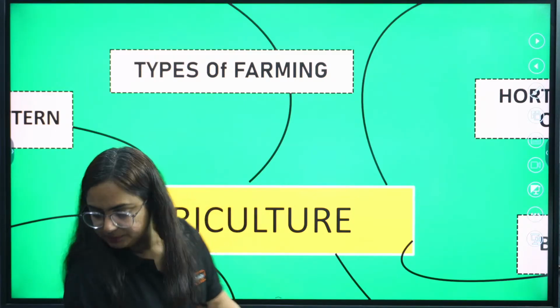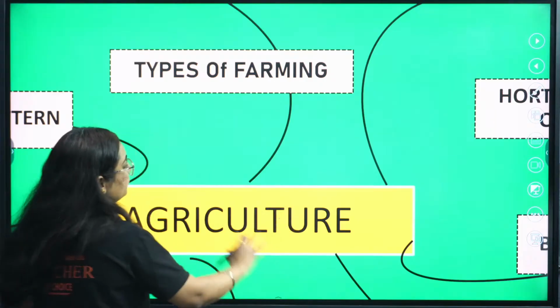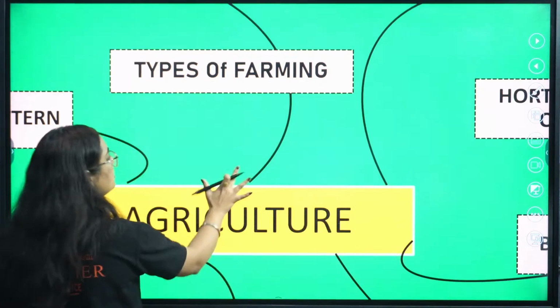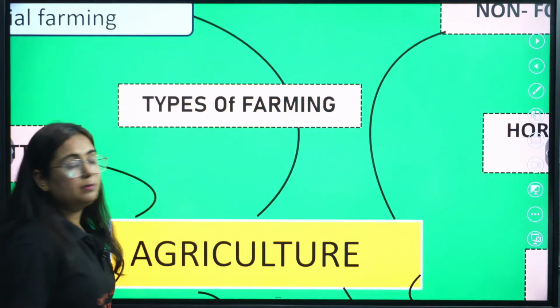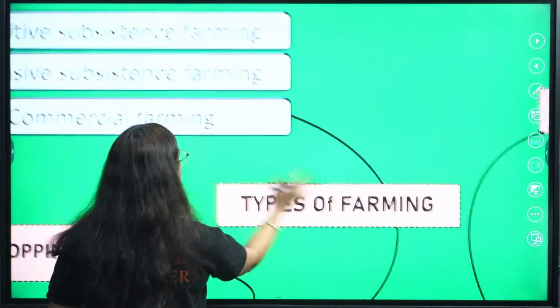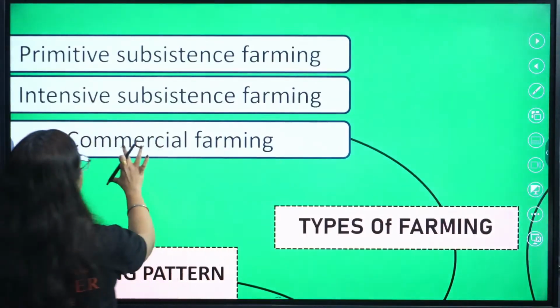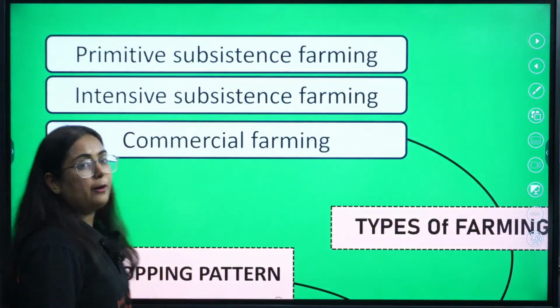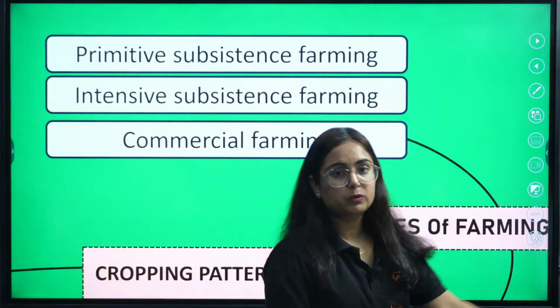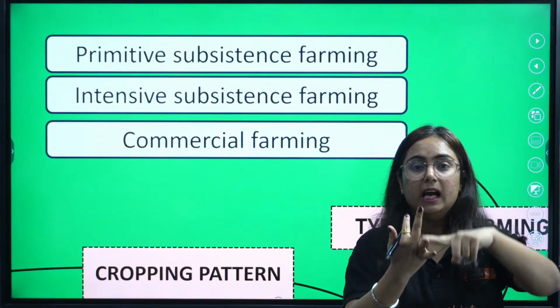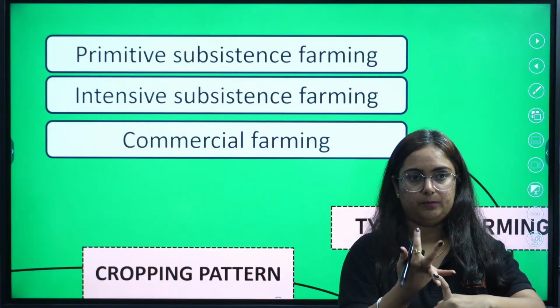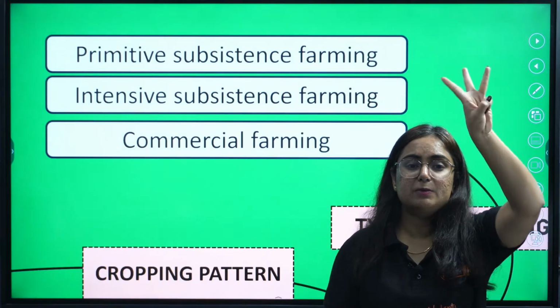Okay. So, see, the chapter agriculture starts with the types of farming. According to our NCERT, we have 3 types of farming: primitive subsistence farming, intensive subsistence farming, and then we have commercial farming. Once again, how many types of farming?